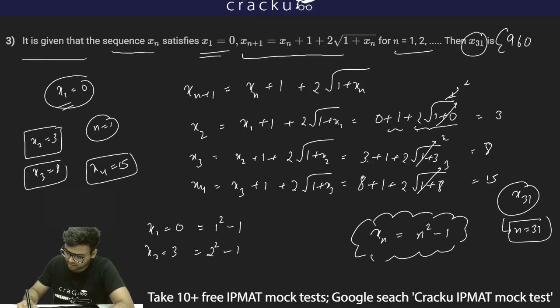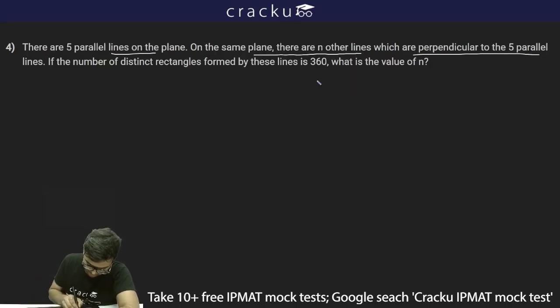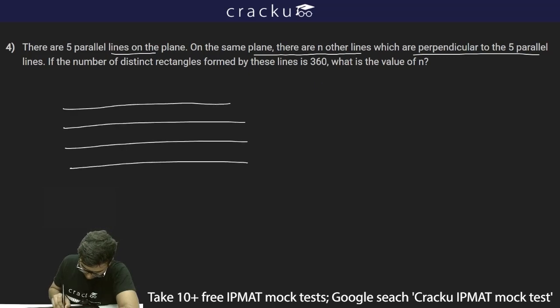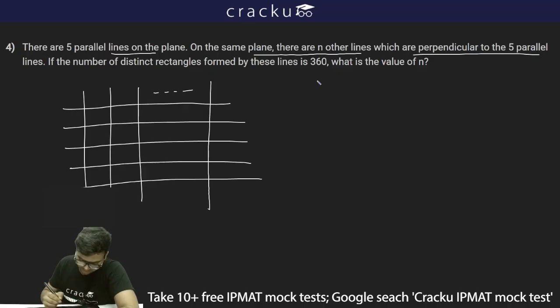There are 5 parallel lines on the plane. On the same plane, there are n other lines which are perpendicular to the 5 parallel lines. So there are 5 parallel lines, 1, 2, 3, 4 and 5. And there are n other parallel lines, so 1, 2 which are perpendicular to those 5 parallel lines. So 1, 2, 3 up till n parallel lines.